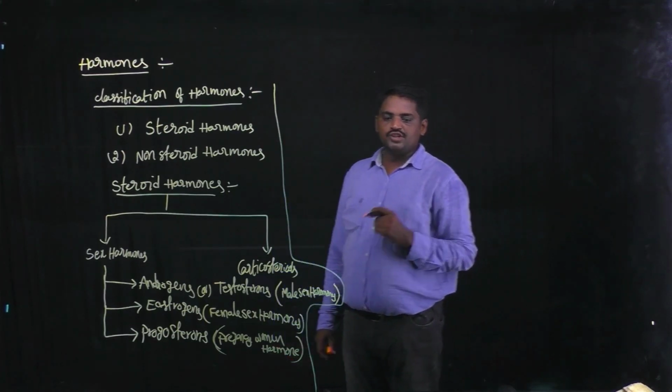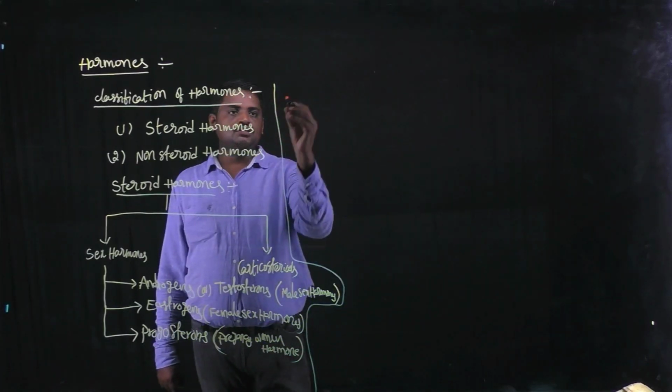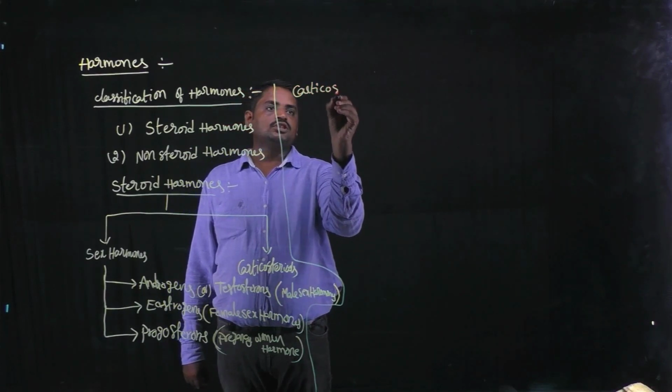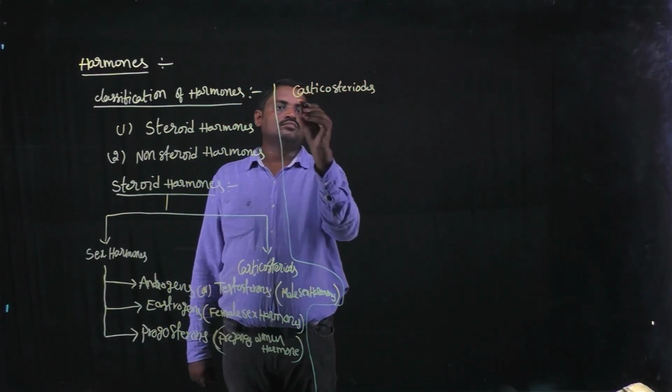Next I am going to discuss corticosteroids. Okay.